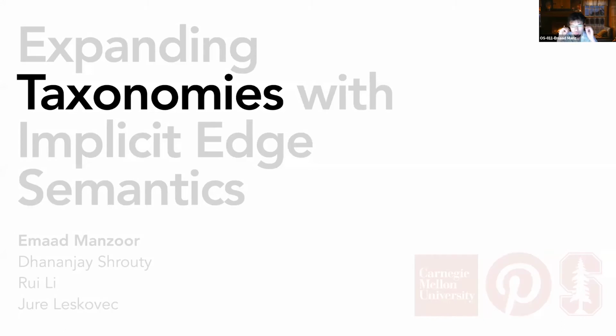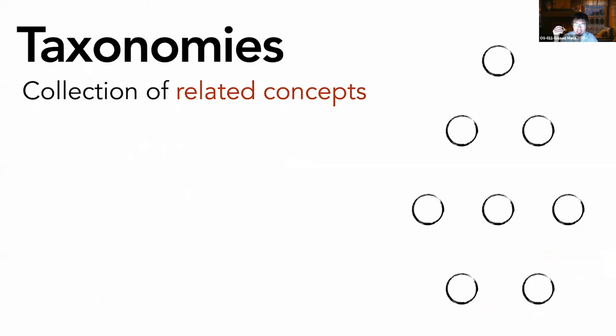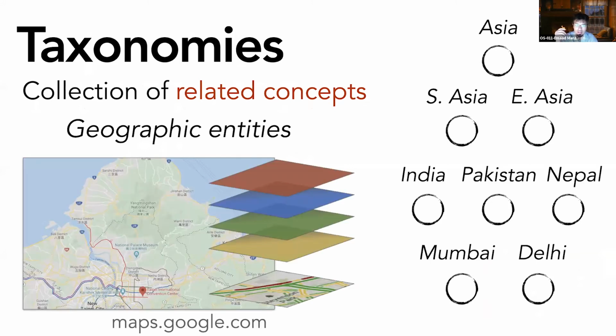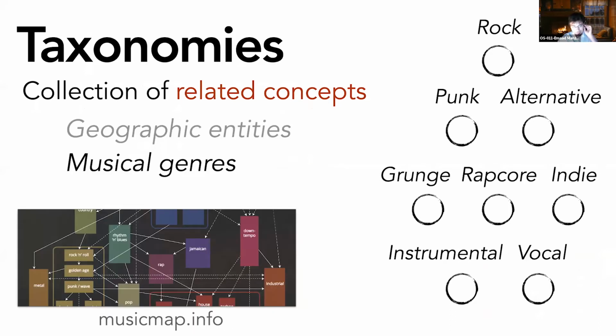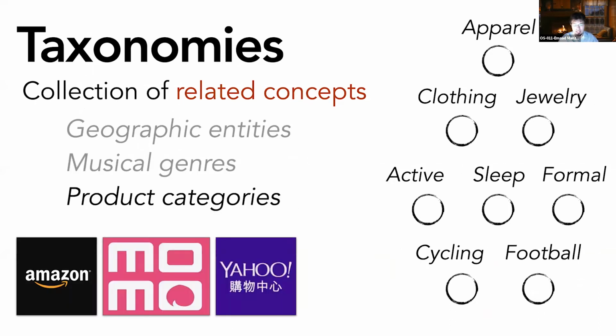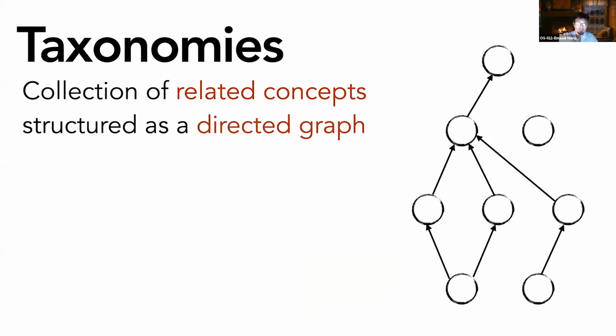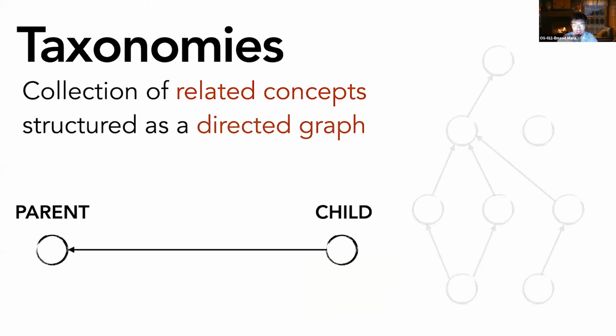Let's first talk about what we mean by taxonomies. We define taxonomies as a collection of related concepts. Concepts could be anything from geographical entities to musical genres to products. And they're structured as a directed graph, where the direction of each edge goes from a child to a parent. What makes taxonomies different from general directed graphs is this notion of a hierarchy.